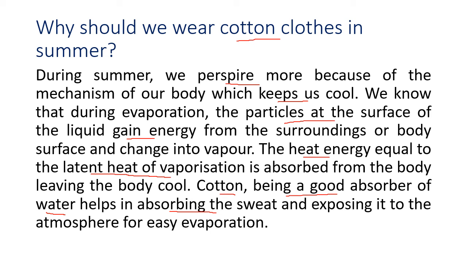The cotton clothes will first absorb the sweat from your body and pass the sweat to the environment, and because it absorbs the sweat, the water vapor, and exposes it to the atmosphere for easy evaporation, it makes your body much cooler. What happens if we wear nylon or silk or terracotta clothes? They do not absorb the water. So the perspiration which we have sticks with the body, does not move to the clothes. So nylon clothes or silk clothes create a block between the atmosphere and our sweat. So our sweat cannot evaporate easily, so we will feel hot.